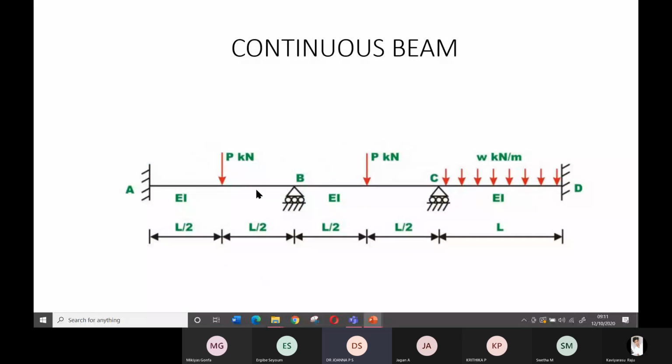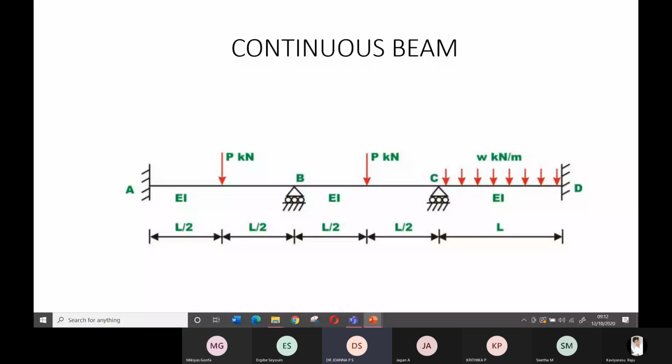The purpose of this analysis is to find out the bending moment. The best example I told the students: take a small 15 centimeter scale. In our country, the 15 centimeter scale is there, and a 30 centimeter scale is also there. Take both scales and apply the same load on them. The bigger one will bend more. Suppose you apply 100 grams of load on the top of the scale.